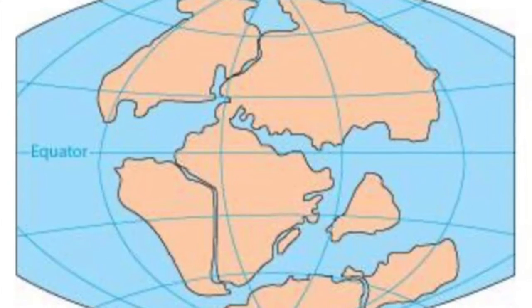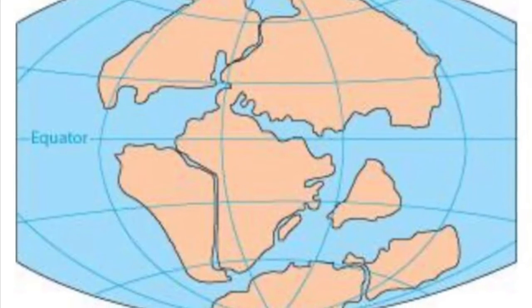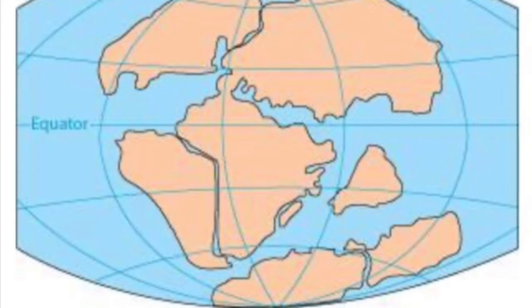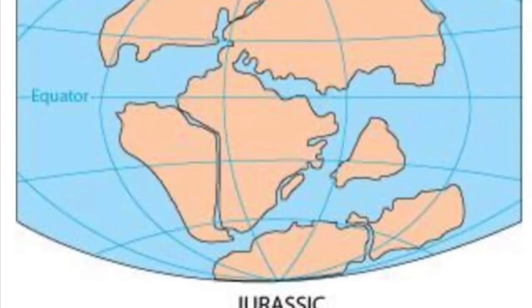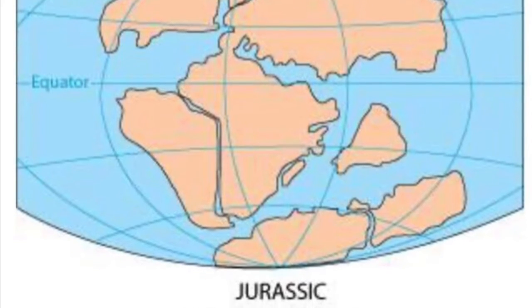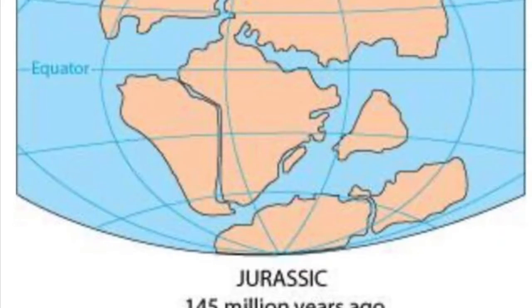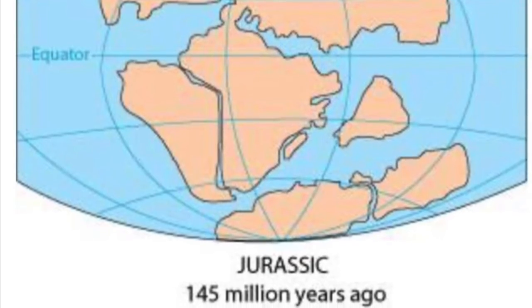After the Triassic period came the Jurassic period. This is the period that most people associate with the dinosaurs. However, our largest dinosaurs won't actually come until afterwards in the Cretaceous period. The Jurassic period was from about 199 million years ago and lasted until about 145 million years ago. If you look at the map of what the Earth would have looked like during the Jurassic period, we can see where Pangaea began to split apart.